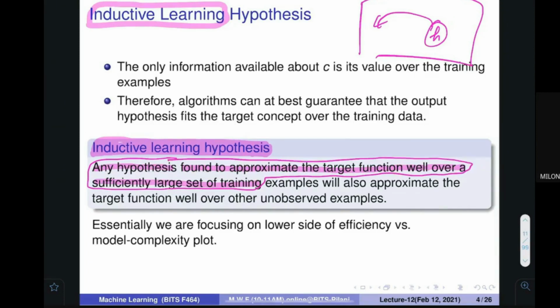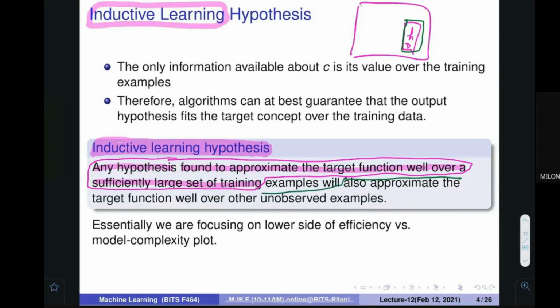If you find something that is good on the training data, this part says that if you are finding a hypothesis that is good on the training data, meaning this was the space, this was the data, and you are going to find the hypothesis that is good on the training data, then it will also approximate the target function over the unseen, unobserved examples. So it says that if you find a function that is good over here, it would also be good on this particular thing.